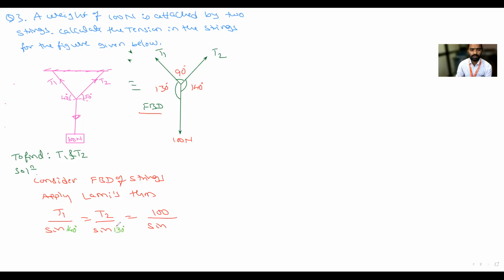Opposite angle. The opposite of T2 force is 130. What is the opposite of T1 force? It is 140.